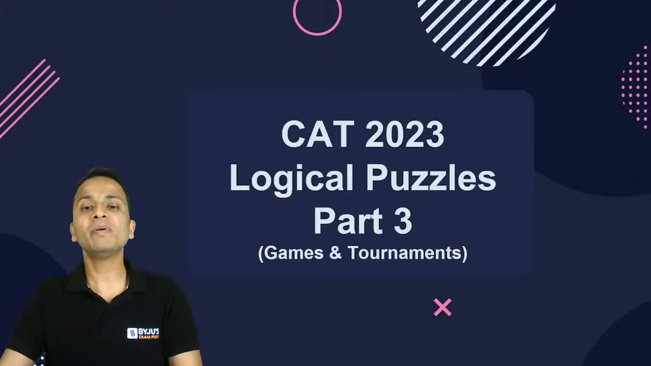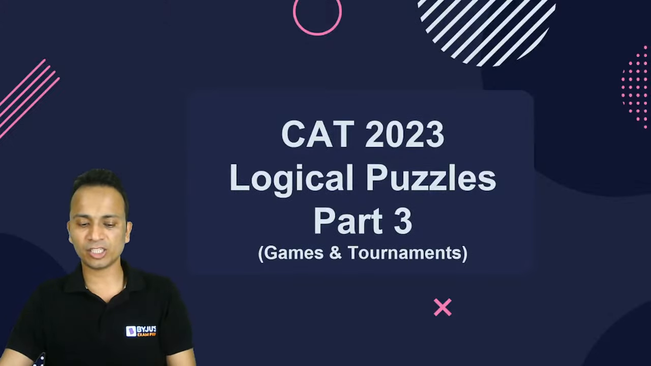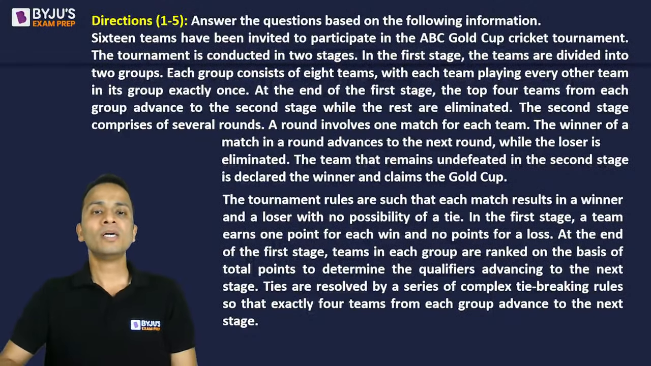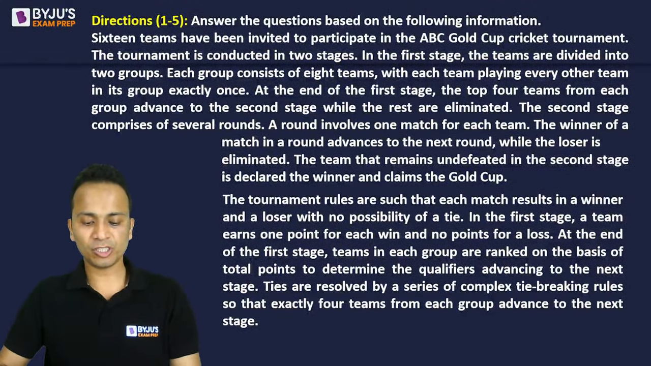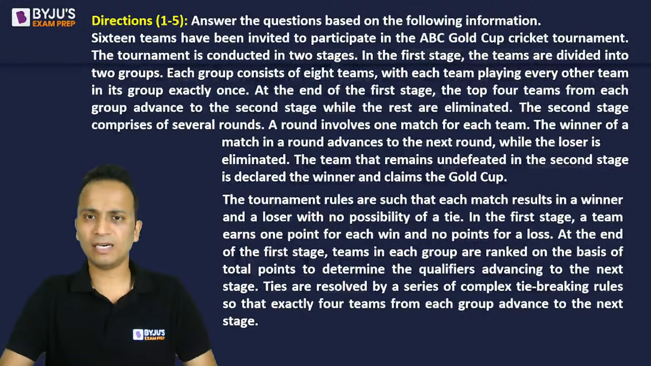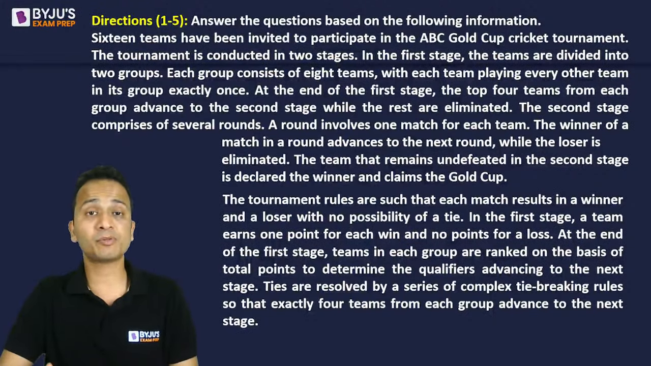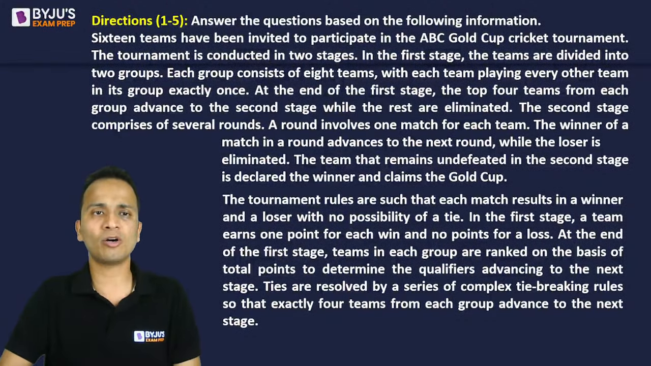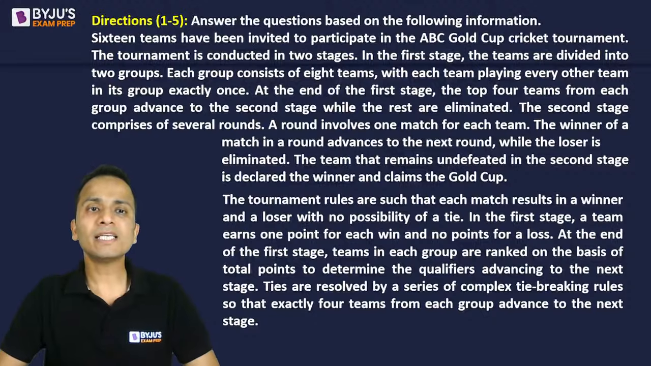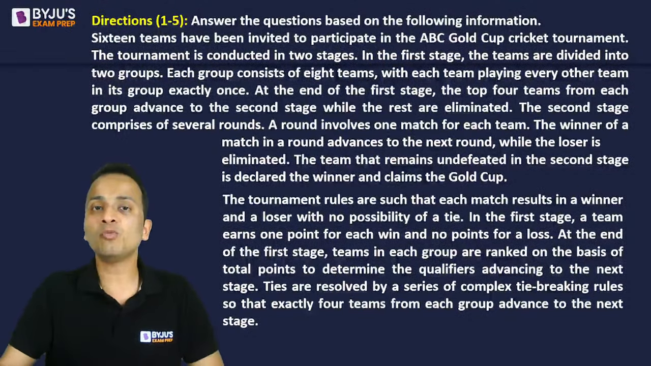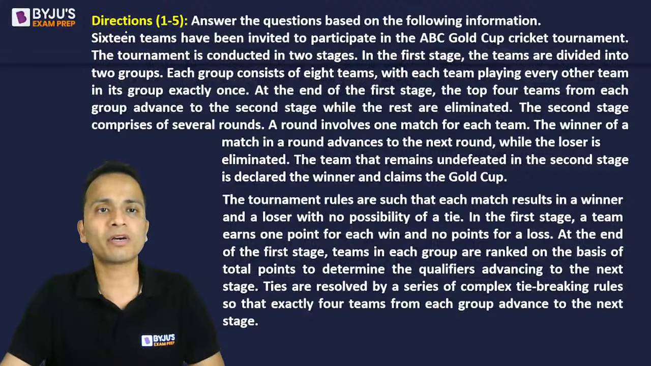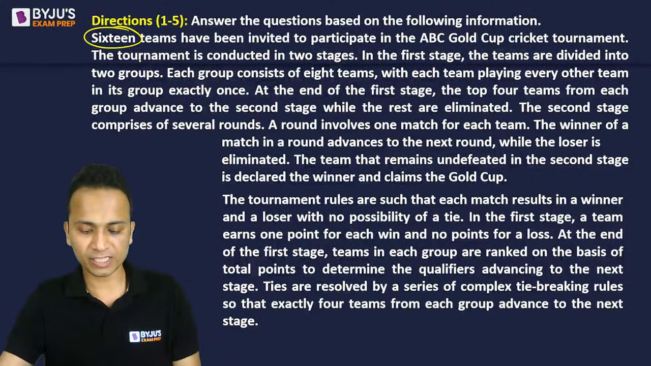So the first set will be there on your screen. The common set of directions will be there on your screen now. So these are the directions for the first 5 questions. Now read them carefully. I'll not only be solving this set, but I'll also be telling you the basic concepts behind games and tournaments, basic concepts behind round robin tournaments and the knockout tournaments. Okay. So the set says 16 teams have been invited to participate in ABC Gold Cup cricket tournament. Okay. So there are a total of 16 teams.